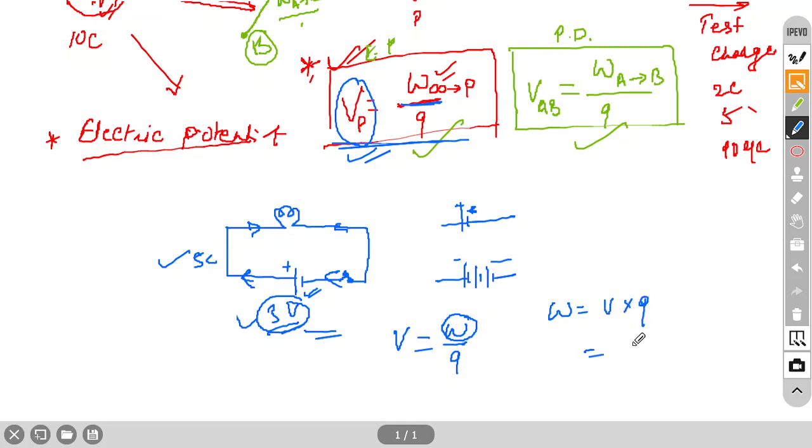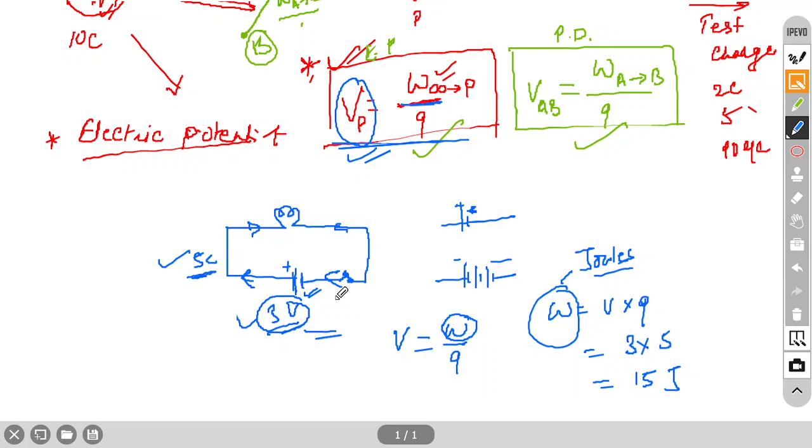So V is how much? 3 volt. Q is 5 coulomb. So here 15 joule. Energy, work, the unit of work is always joule. Joule is a unit of work as well as energy. So here 15 joule of work will be done by this battery to transfer 5 coulomb charge through this circuit.